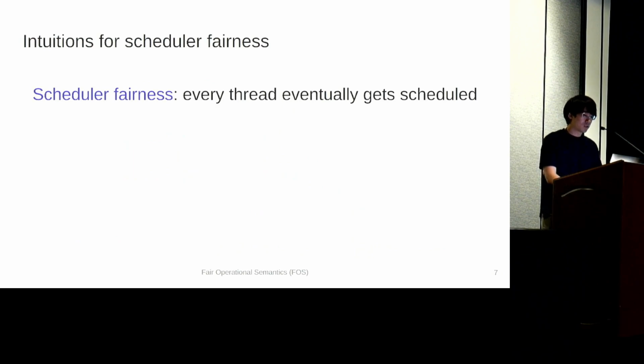This motivates us toward a property of schedulers called scheduler fairness, which simply states that every thread eventually gets scheduled. Then, as the previous example showed, we want to assume scheduler fairness in order to formally verify that programs behave as we expect. But then, how can we formally express this assumption?